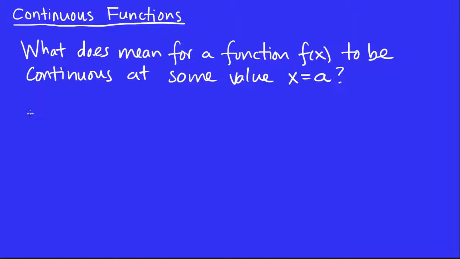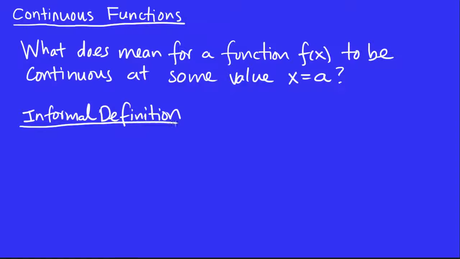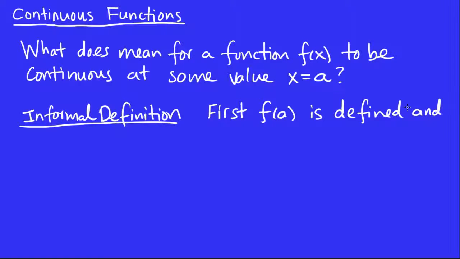Well, the informal definition that I'm going to give is as follows. If we look at the graph of f, and there's no breaks in the graph at x equals a, then that's what it means to be continuous, informally. So first of all, f of a has to be defined, right? And there are no breaks in the graph.